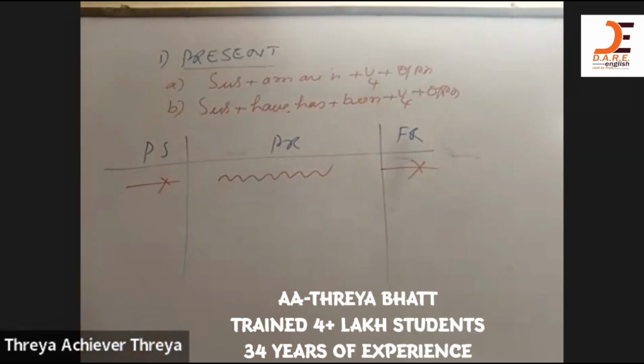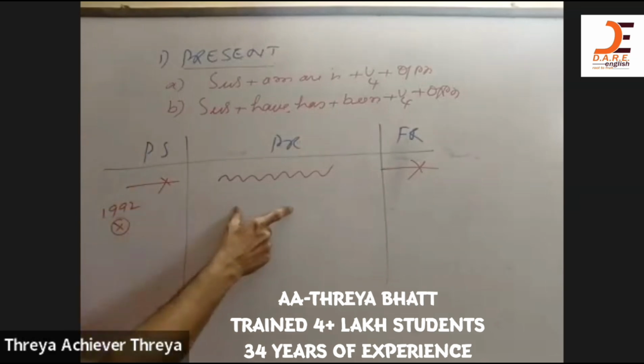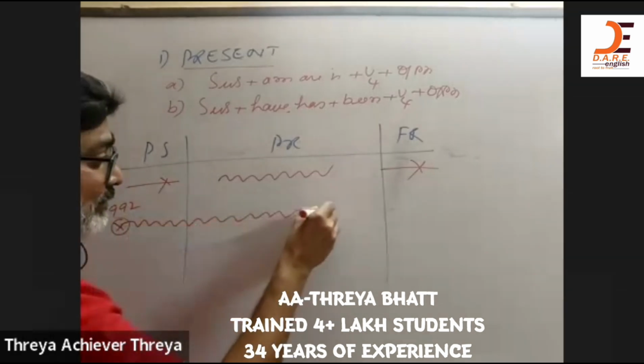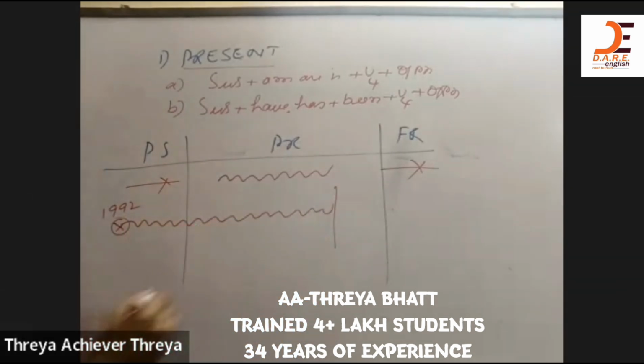For example, I started teaching English in the year 1992 is the actual period when I started. This is the past time. This is the past column. 1992 I started. So what I'm doing now, teaching. So the action of teaching English started in the past time and is continuing till the present or has just completed also.